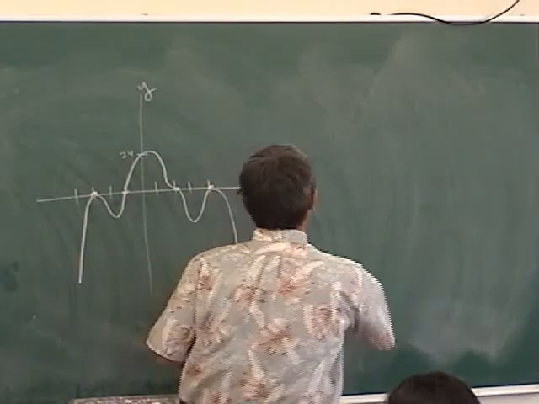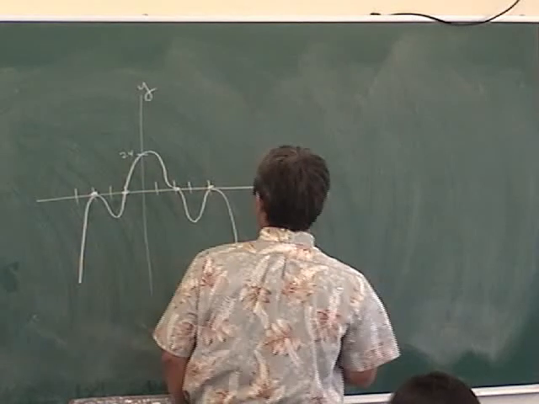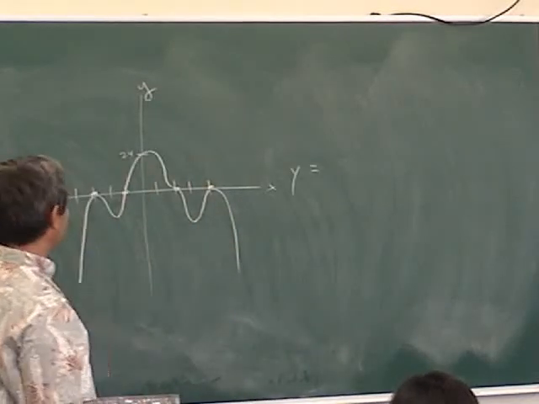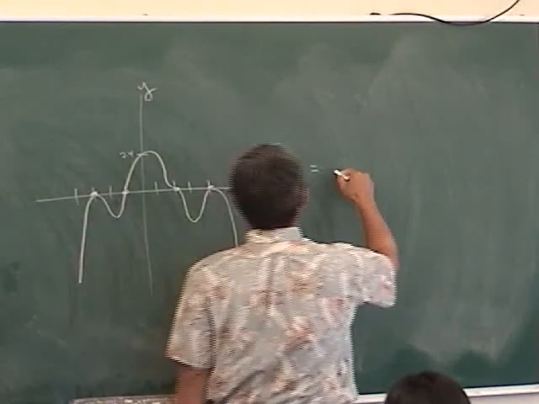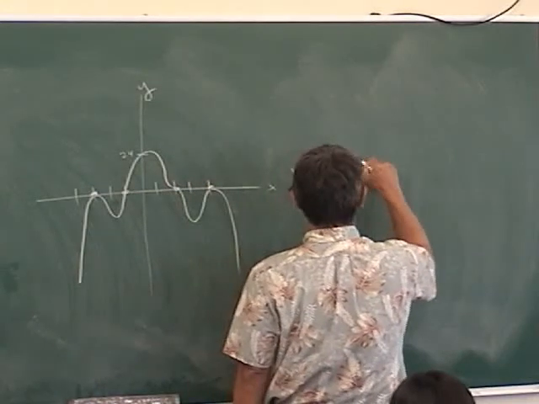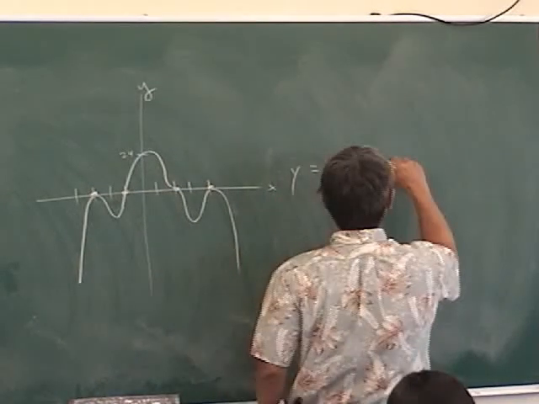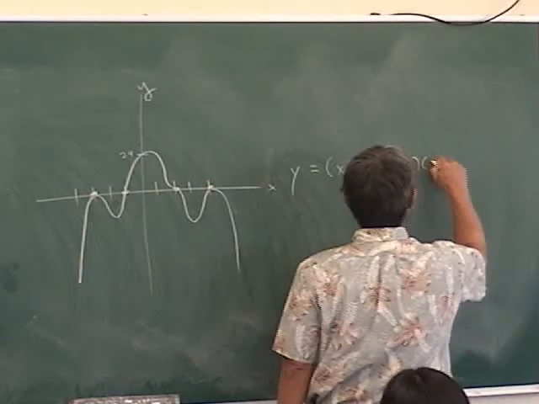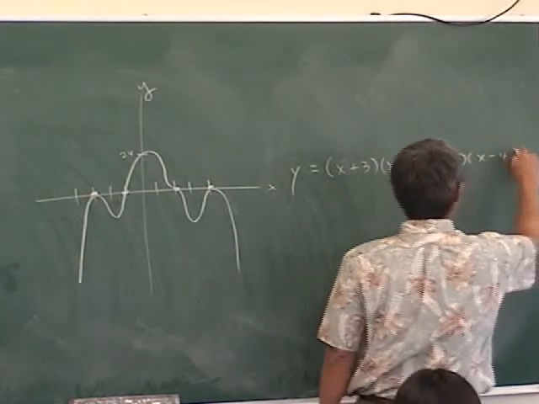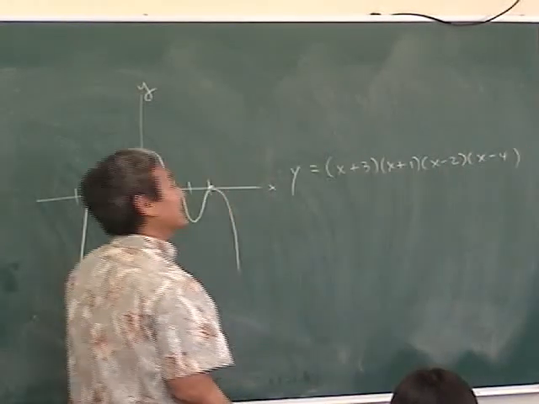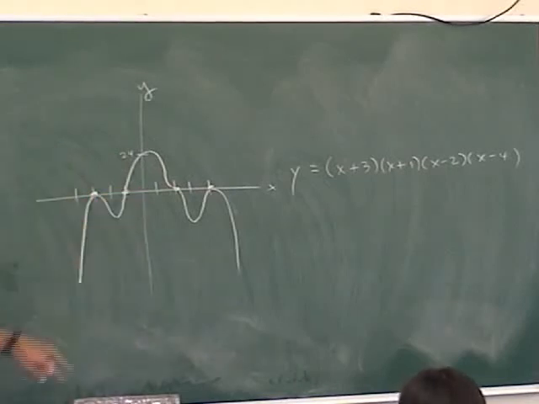Okay, so how should I start this? X-intercepts. Okay, what are the x-intercepts? You guys are not answering the question. Negative 3, negative 1, 2, and 4. How many points do I get for that, Mr. Park? Nothing. A dog could do that.